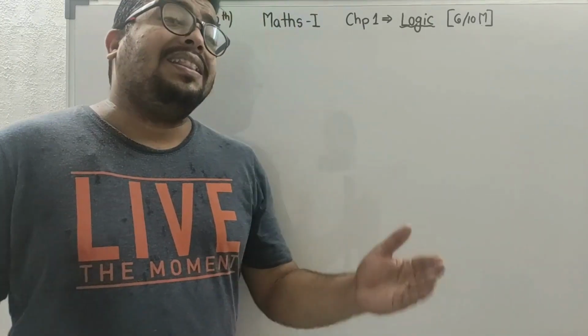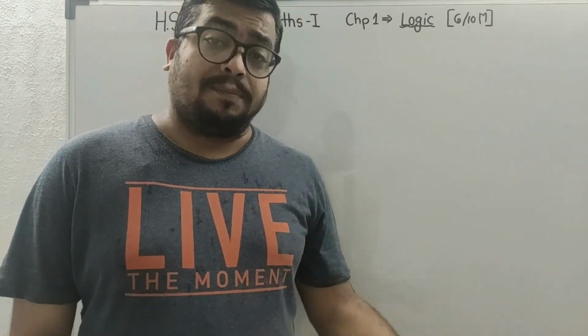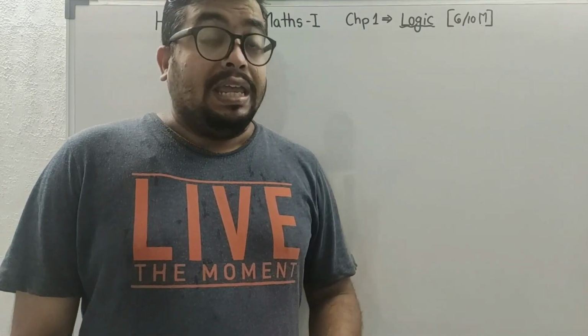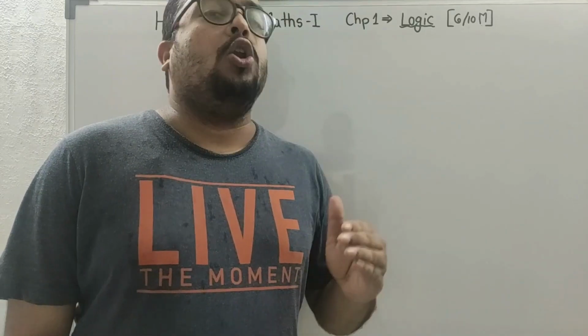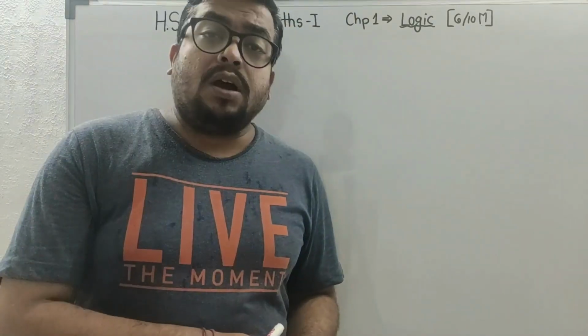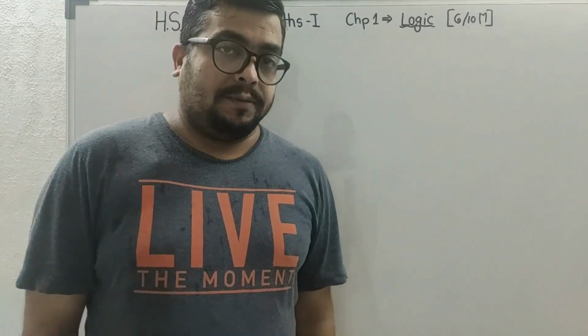Now in this chapter, we already know that maths is a logical subject which tries to be exact. That means in maths, many times we use logical sequences, and here in this chapter, in case of logic, we use statements.